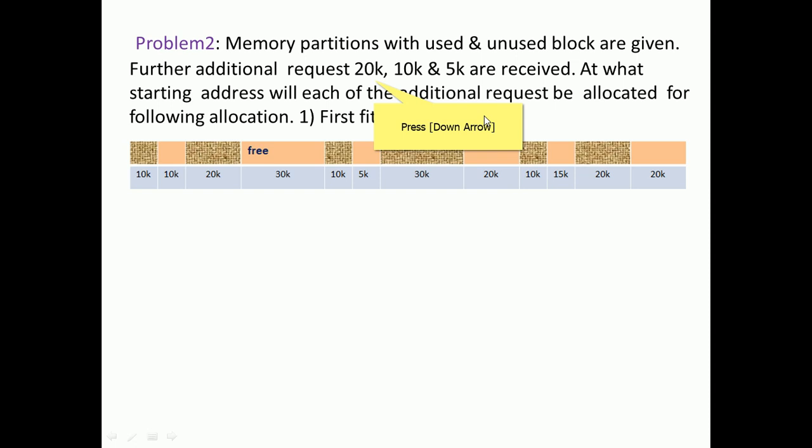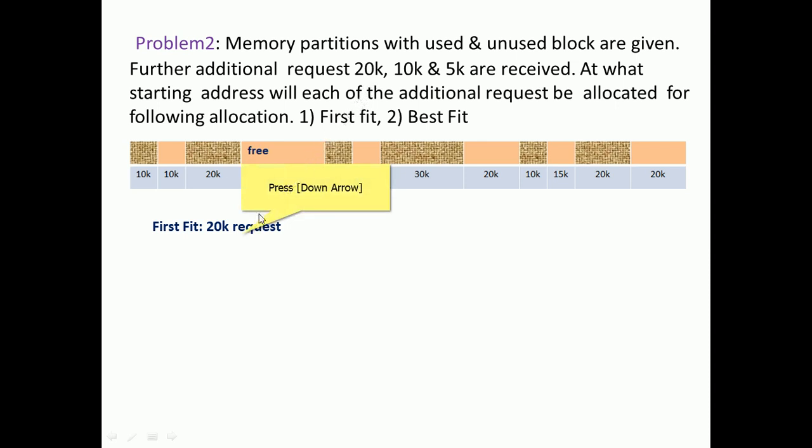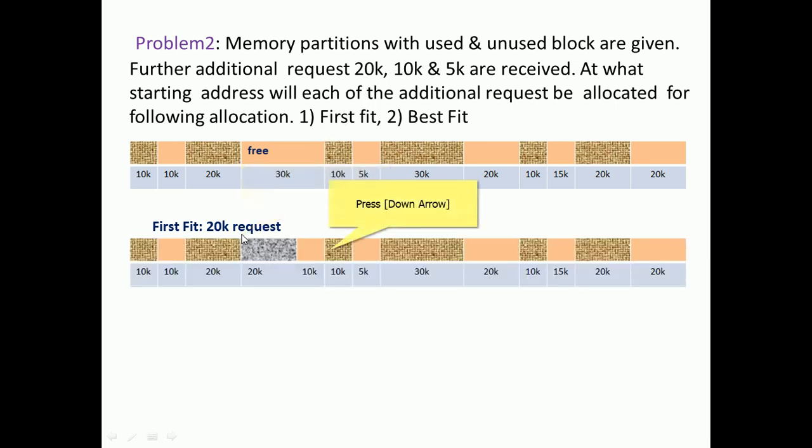Let me see the first fit. A 20k request arrives, where can we give it? With first fit we can give it here. Here is 20k, here 10k, so free is 30k. We can give it here, so the new 20k job is placed here, and the remaining 10k is free space. Next, what is the demand? 10k.